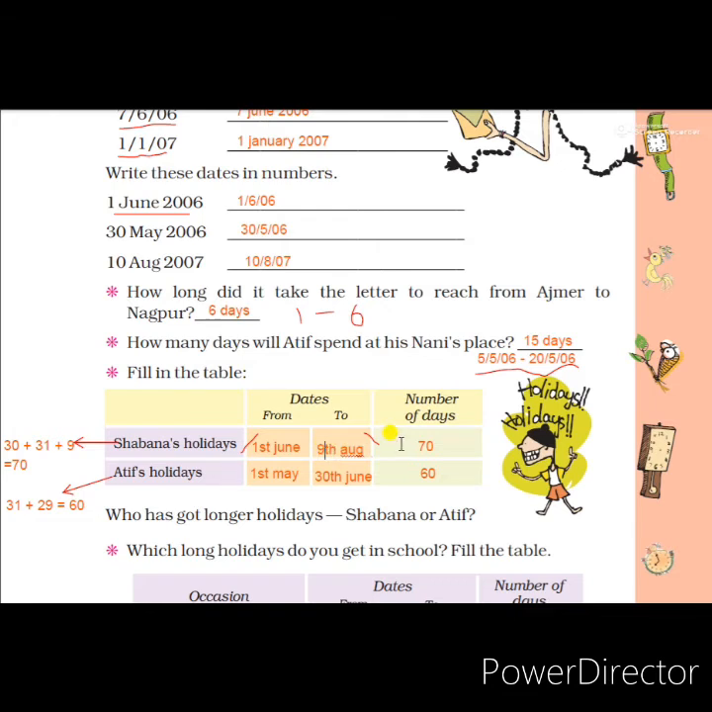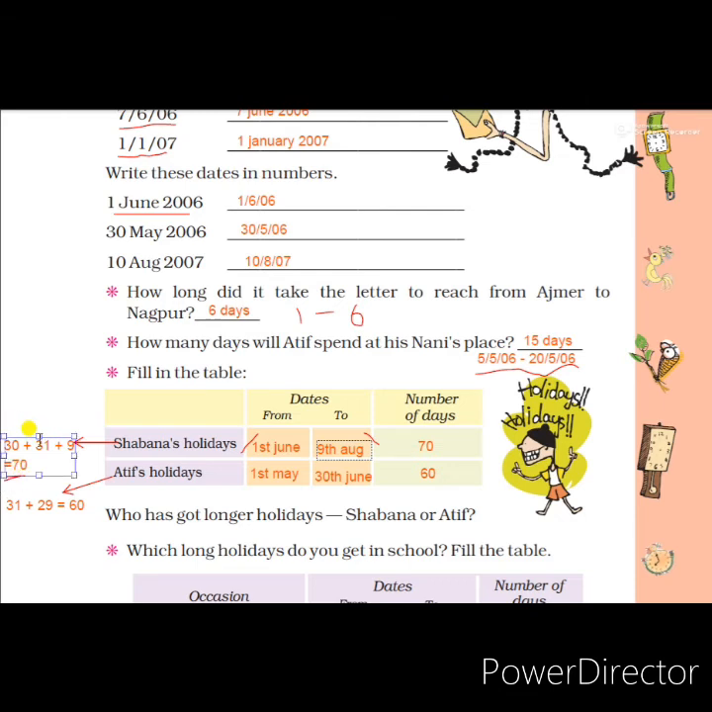Students, I am changing the date. 9th August. Up to 9th August she got the holiday. So the calculation also I showed. June month has 30 days. So full 30 days of June month, and 31 days of July month, and 1 to 9 of August month. Total 70 days Shabana got holidays.